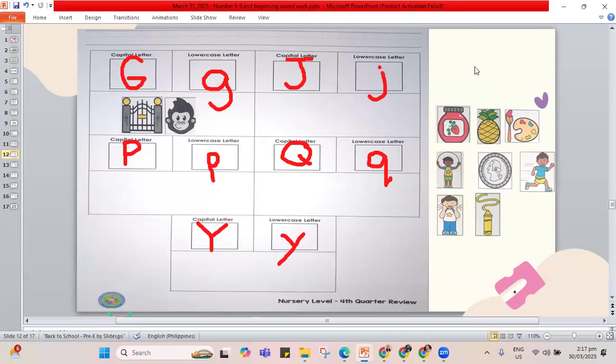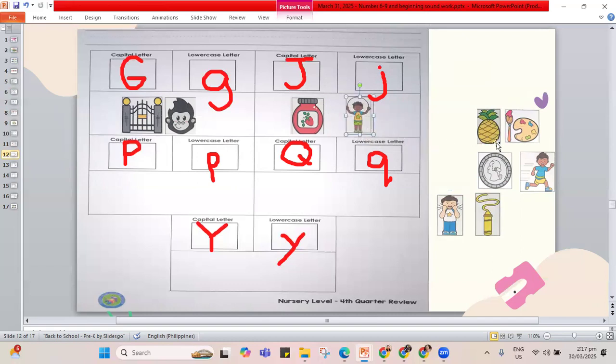J sound. Jam begins with J. What else begins with J? Oh, it is this one. He is using a jump rope. Jump rope begins with J. Or it is also jump. How about another one? After letter J, we have the P. So what pictures can we put for P? P is for pineapple. And what else? Will it be quarter? Will it be quick or paint?